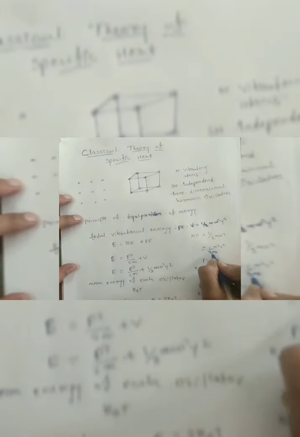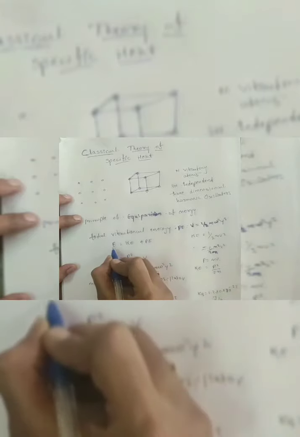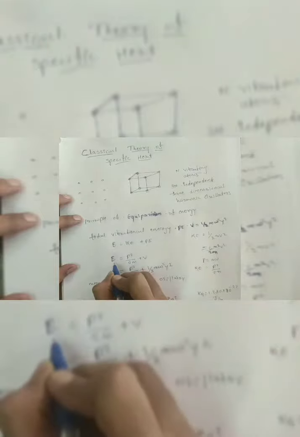Kinetic energy is ½ m v², which can be written as p²/2m, where momentum p = m v. So the total energy is p²/2m plus ½ m ω² y².